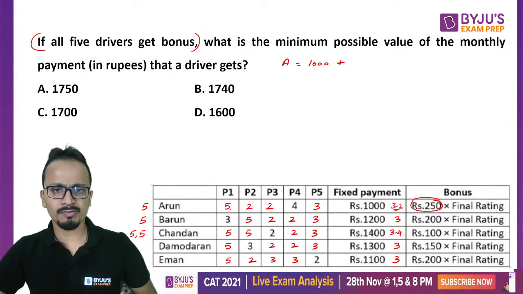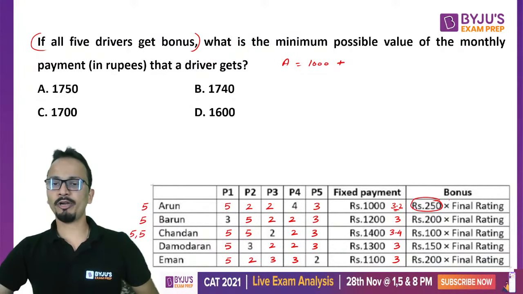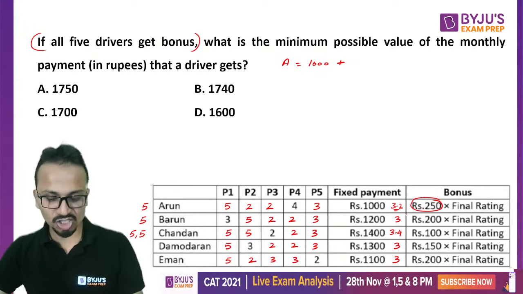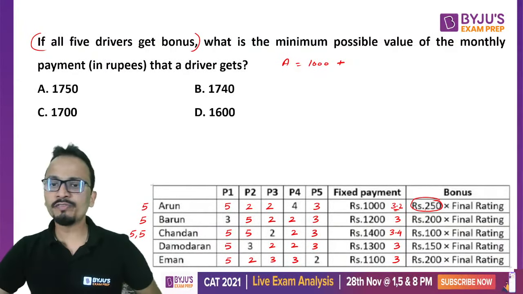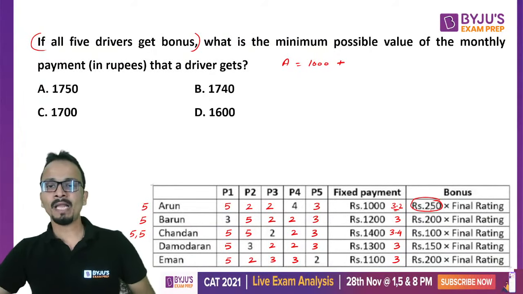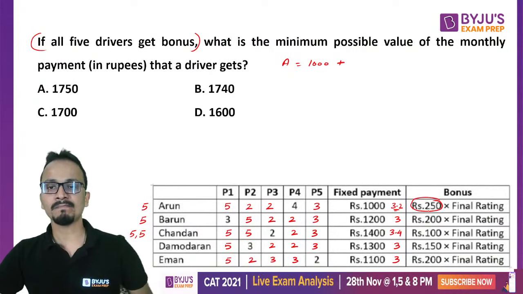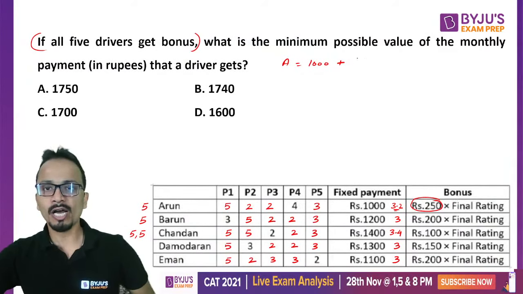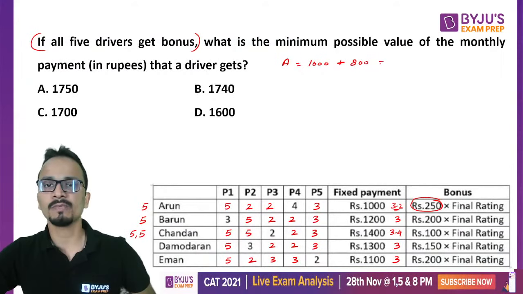Okay, 5, 10, 16, 3.2 exactly. So 250 into 3.2. Vicky, Krupa, Chandan, Sita, all of you, what will be the answer? So 250 into 3 is 750, right? And then 250 into 0.2 is how much? It is 50. So it will be equal to 800, right? So the bonus for Arun will be 800. So his total payment will be 1800.